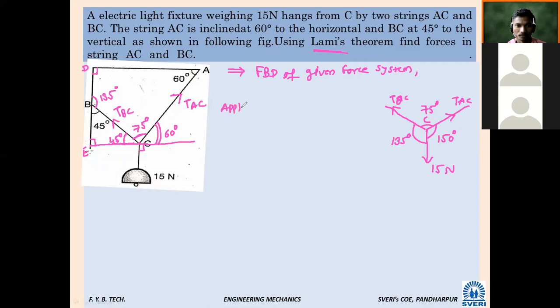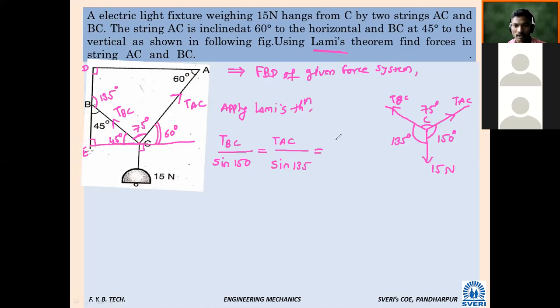Apply Lami's theorem. So what will be? Who will tell? Tension in BC divided by sine of what angle? Sine 150. Correct. Sine 150 equal to tension in AC divided by which angle? Sine 135. Sine 135 equal to.